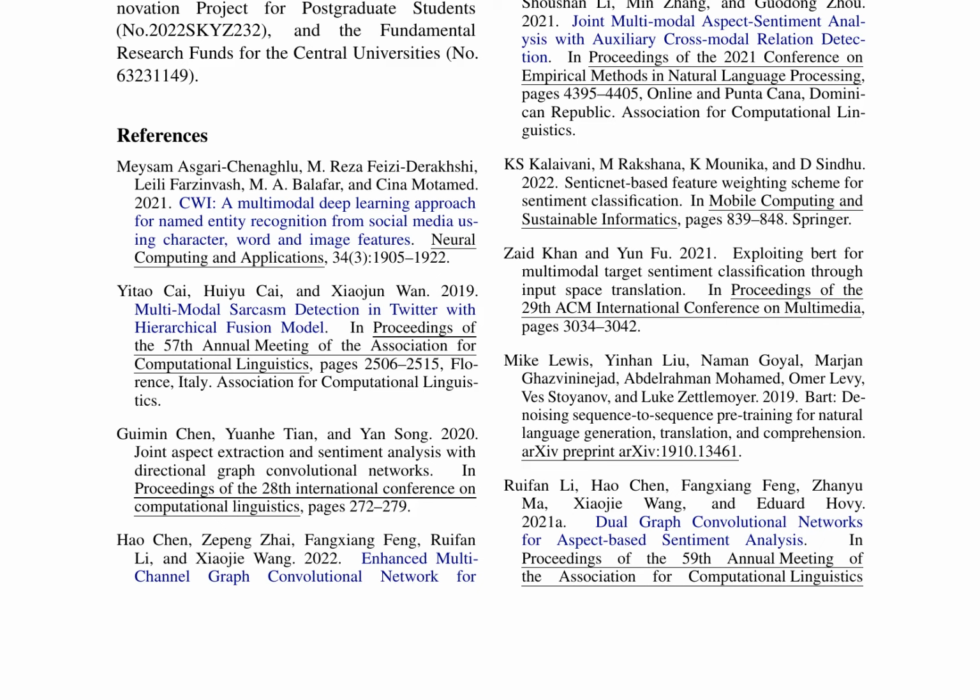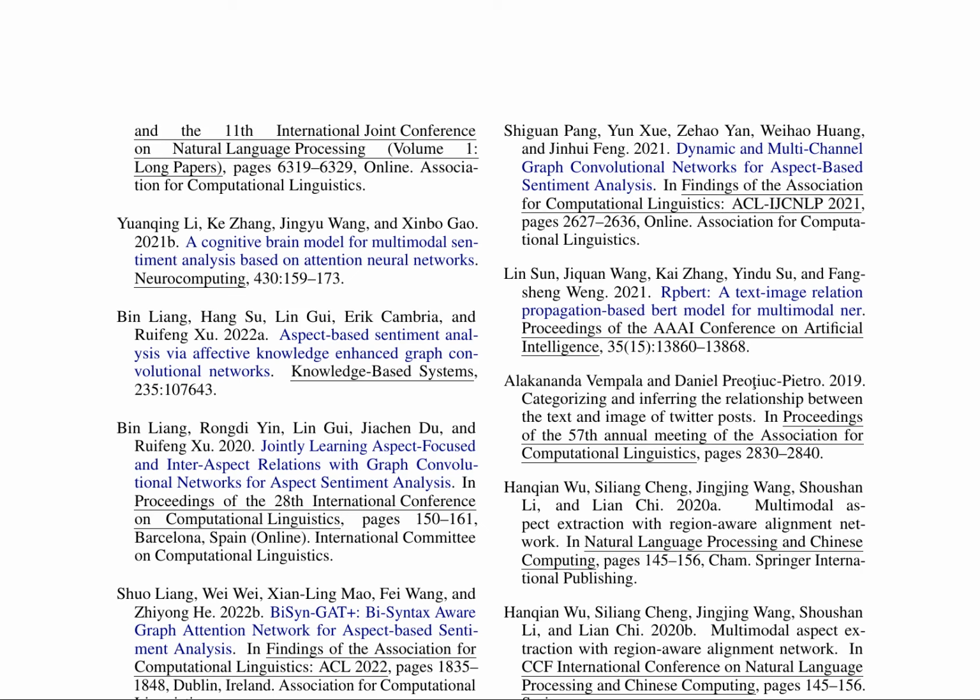These references include papers on named entity recognition, sarcasm detection, aspect extraction, and multimodal target sentiment classification. The authors also acknowledge funding support from several organizations, including the Natural Science Foundation of Tianjin, China, the National Natural Science Foundation of China, and the Fundamental Research Funds for the Central Universities.